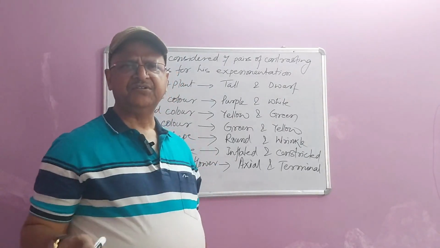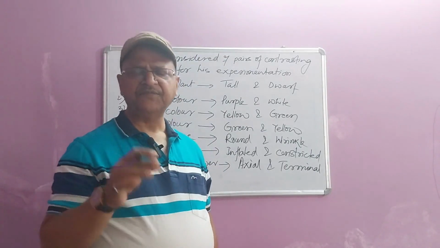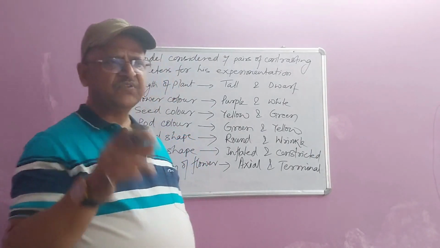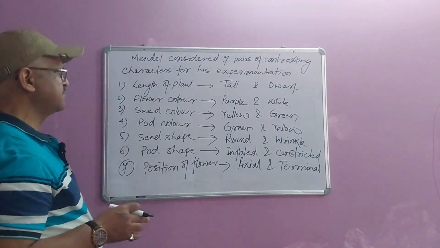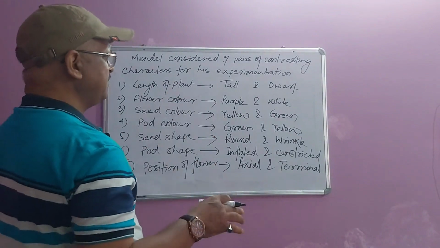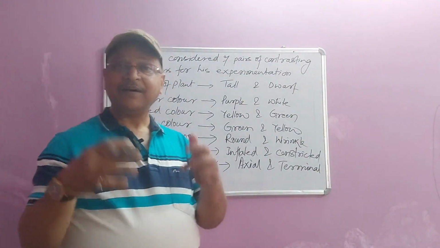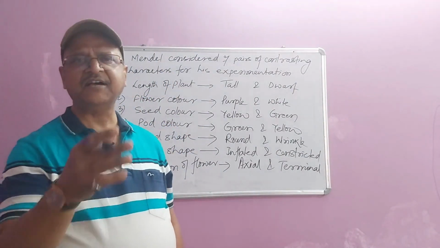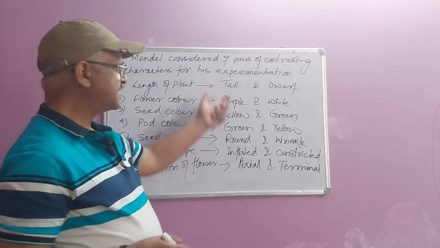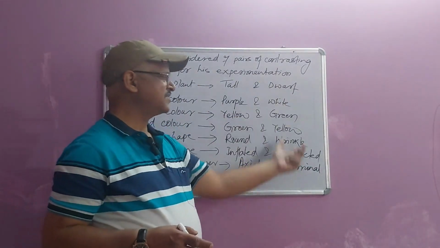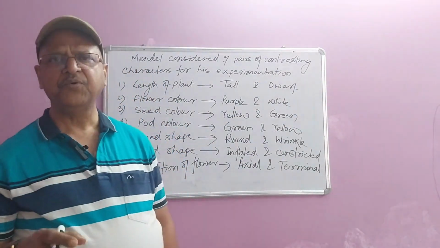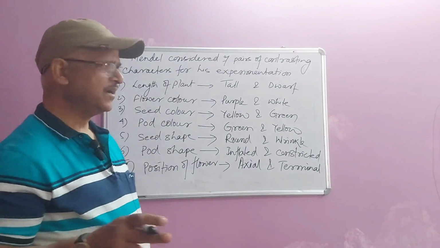There will be no change among the progeny; the phenotype will remain as it is. So Mendel first collected 14 types of pure breeding varieties, 7 for these traits and 7 for the contrasting traits.